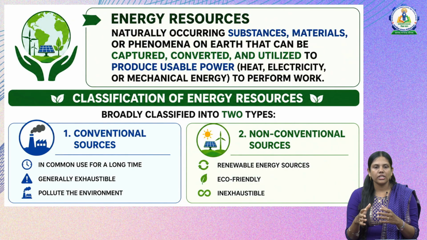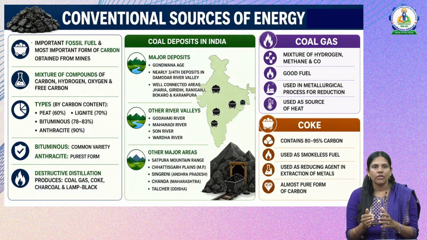Examples for the conventional resources are coal and petroleum, and for non-conventional energy resources we can take solar energy, wind energy, geothermal energy. These are some of the examples. Now let us discuss in detail the different conventional energy sources. First one is coal.